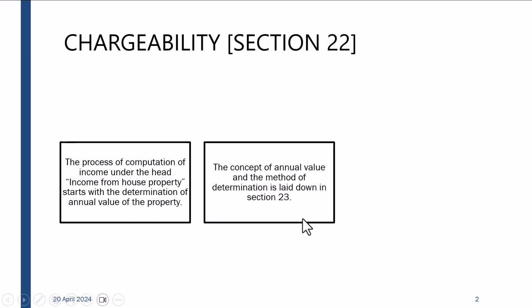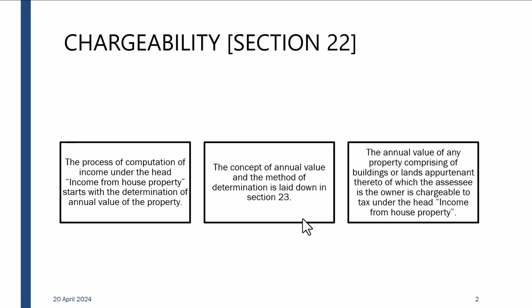Chargeability, section 22. The process of computation of income under the head income from house property starts with the determination of an annual value of the property. The concept of annual value and the method of determination is laid down in section 23. The annual value of any property comprising of buildings or lands appurtenant thereto, of which the assessee is the owner, is chargeable to tax under the head income from house property.